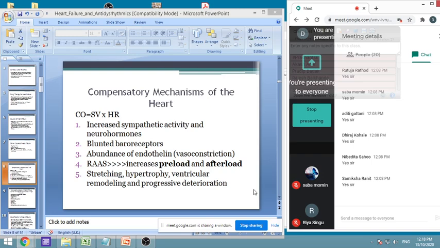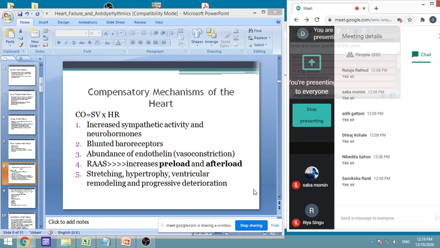So it can be hypertrophy, it can be dilatation, or it can be both, and this results in progressive deterioration of the heart. When these things happen, stretching, hypertrophy, ventricular remodeling or ventricular dilatation, this causes progressive deterioration of the heart, because it is a physiological, homeostatic process in which the heart tries to do something better, but it is not useful, because it is working against the available resources.